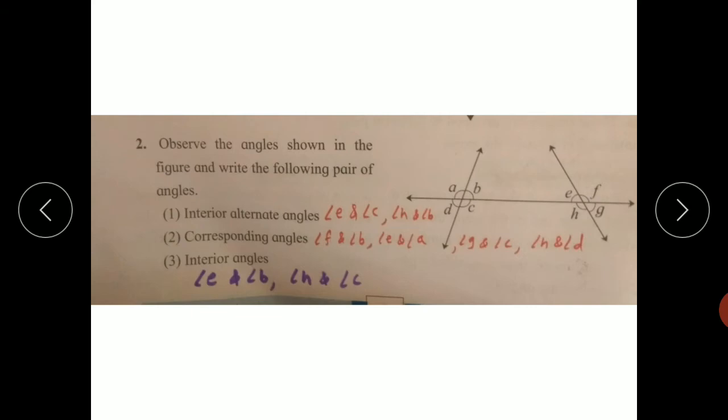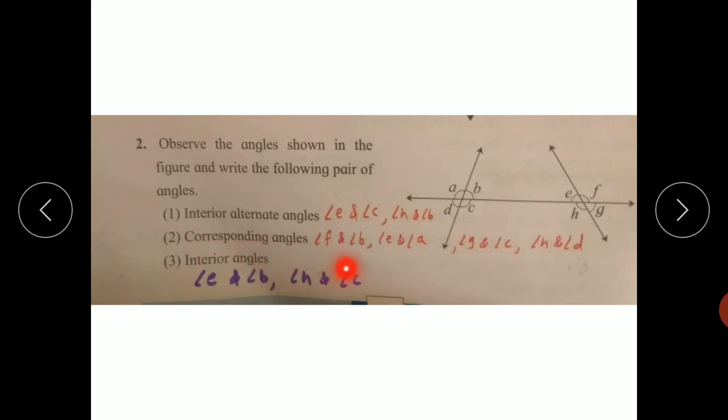There are a total of four pairs of corresponding angles. First, angle A and angle E. Second pair, angle B and angle F. Angle D and angle H. Angle C and angle G. These are the four pairs of corresponding angles.